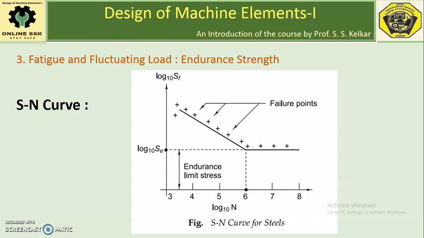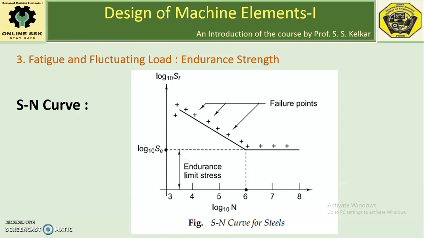SE represents the maximum permissible completely reversed stress that can be sustained up to 10 raised to 6 cycles. And you can see here, if the applied stress is below SE, then the life is more than 10 raised to 6 cycles, 1 million cycles, or the life is assumed to be infinite life, unlimited life of the machine part.